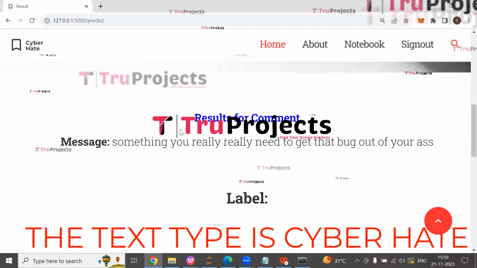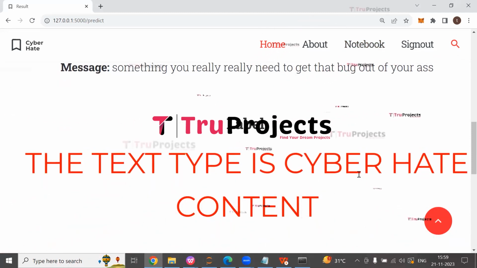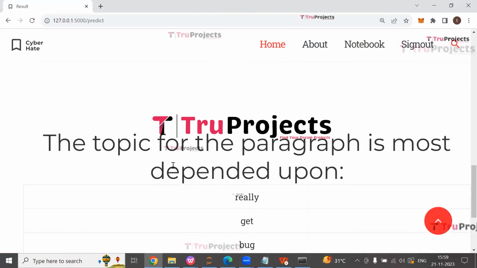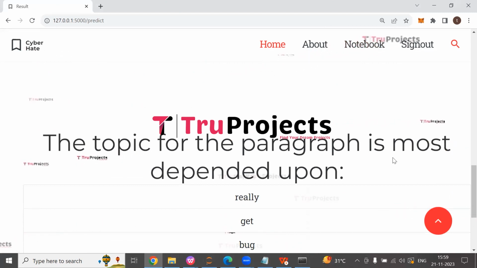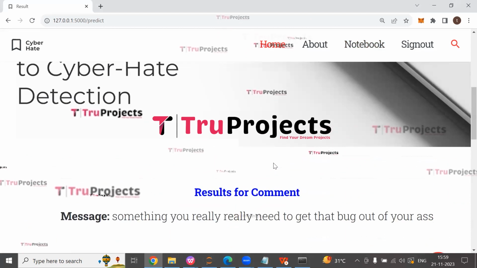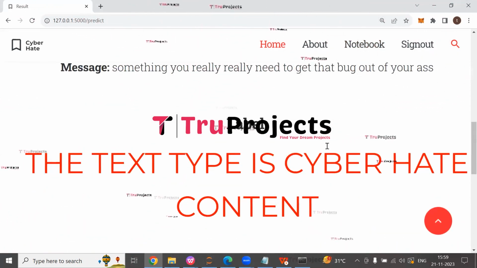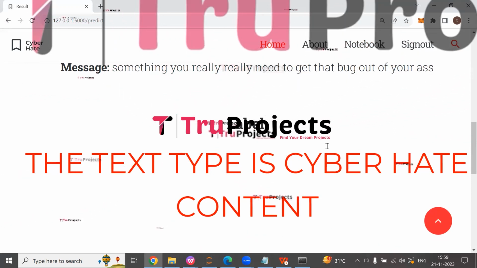So here we can see we got the results for the comment. Label, the text type is cyber hate content. The topic for the paragraph is most dependent upon these words. Now let us enter some more messages and check whether the text type is cyber hate content or not.